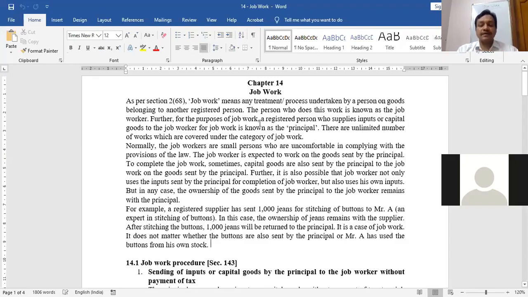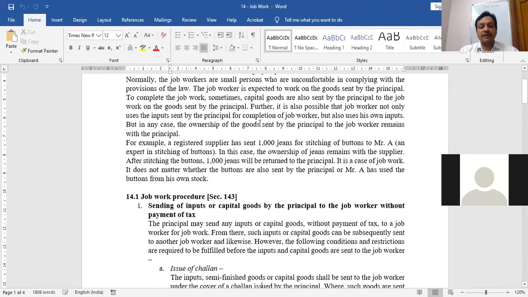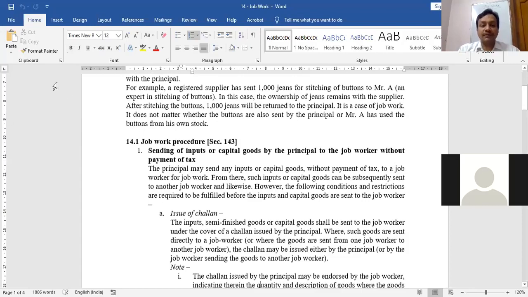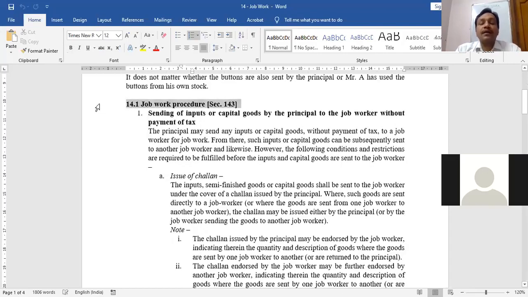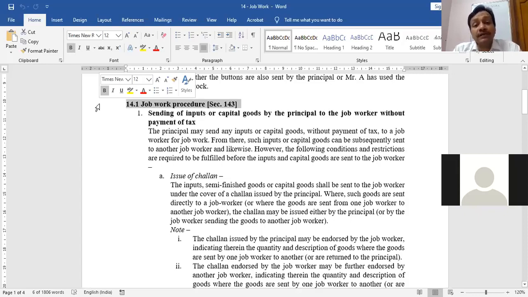Now this is that screen simplified. So let me show you the concept of section 143. Now in my example of jeans, what I was telling, that supplier has to send what? Goods. It is possible that supplier also sends what? Buttons.